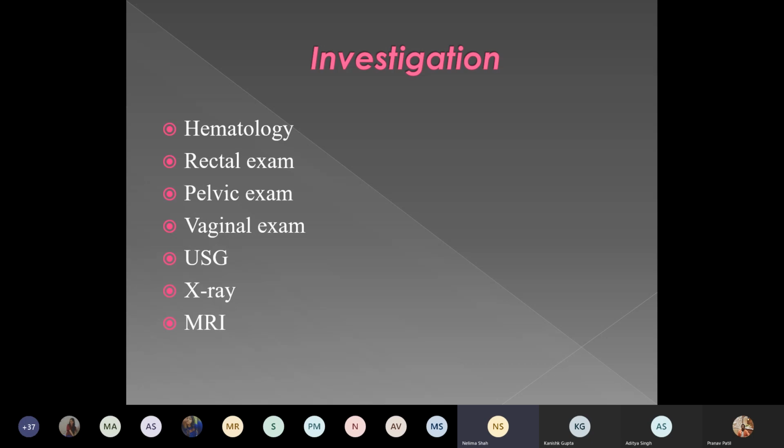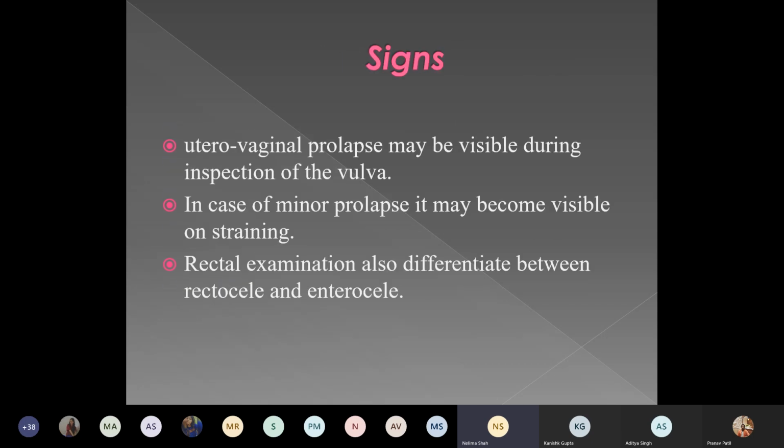Ultrasonography will definitely give you an idea about the associated pathology in the uterus or ovaries. MRI can be done.